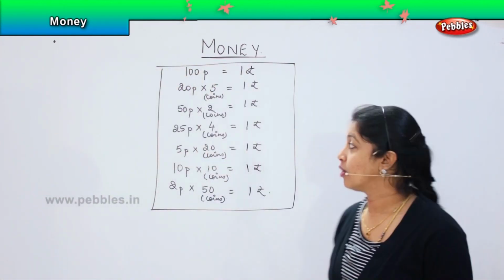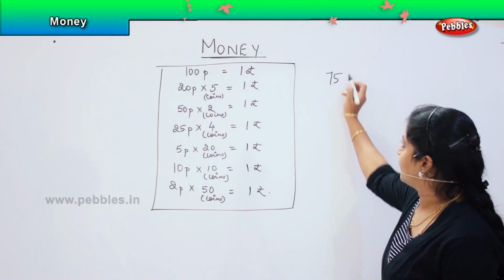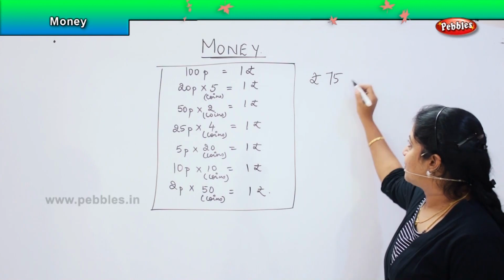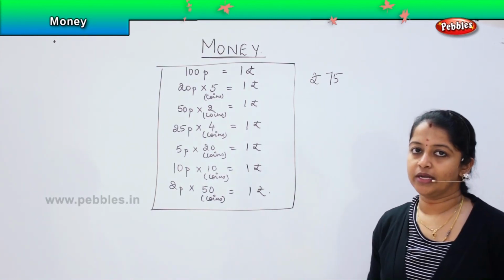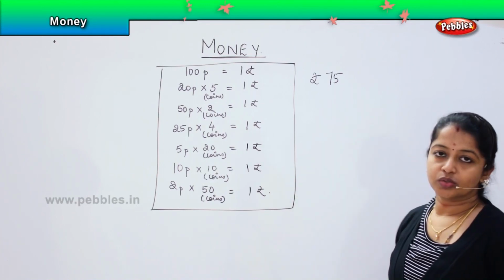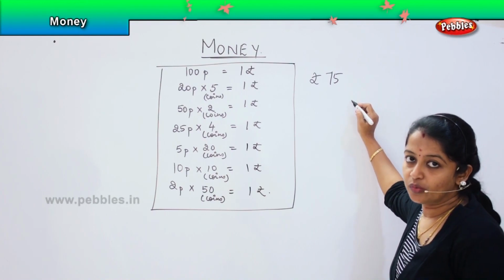Yes. And you should also remember that, for example, if I have got 75 rupee, is it possible for me to produce 75 rupees in one note or in one coin? No. So how am I going to do this? I will be splitting it. So what are the denominations of notes we have?